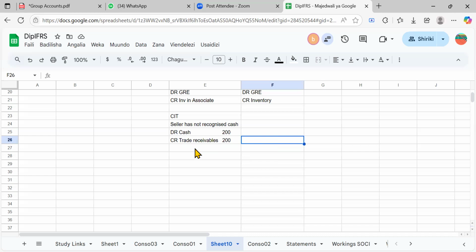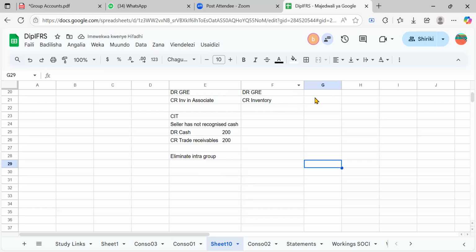By doing this, you would expect that maybe the trade receivable was 1,000. If you deduct 200, it would be 800. You would find that the trade receivables on the seller is equal to the trade payables on the buyer, and so you just go and eliminate them, right? Intra-group. You can just say and then eliminate intra-group, right?